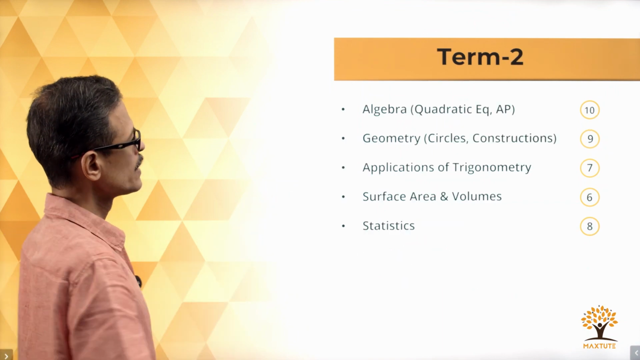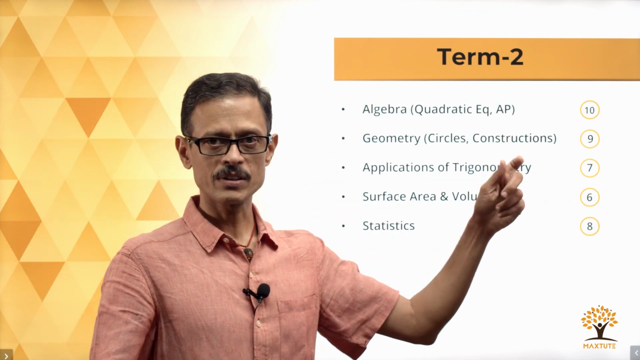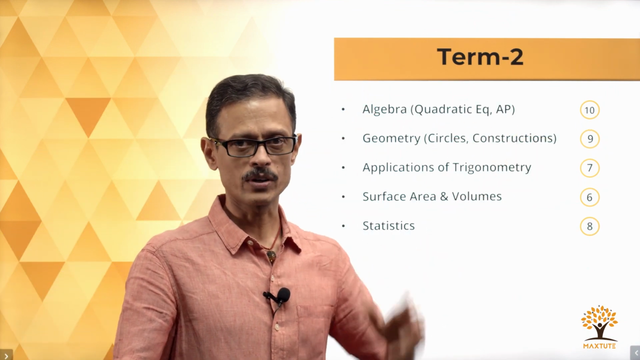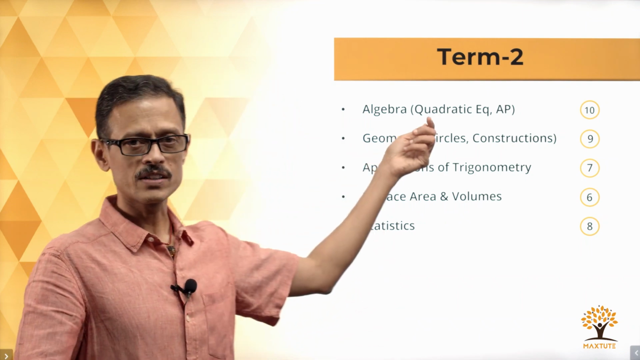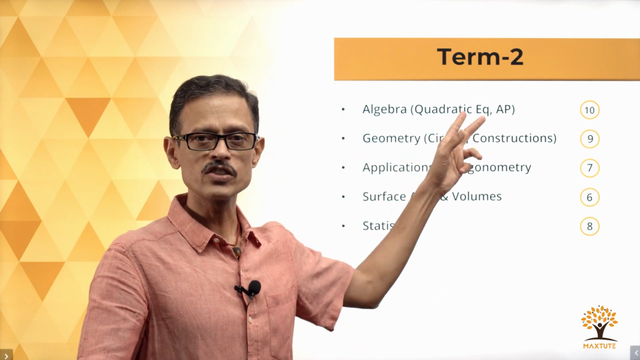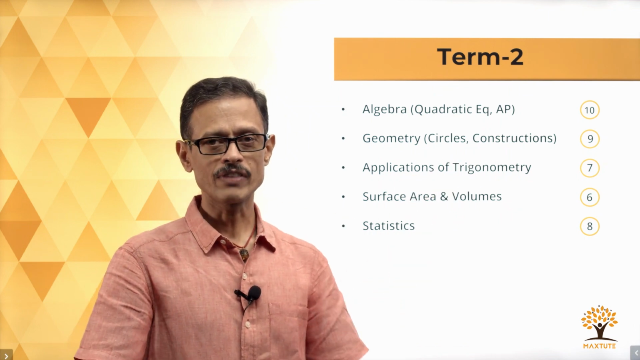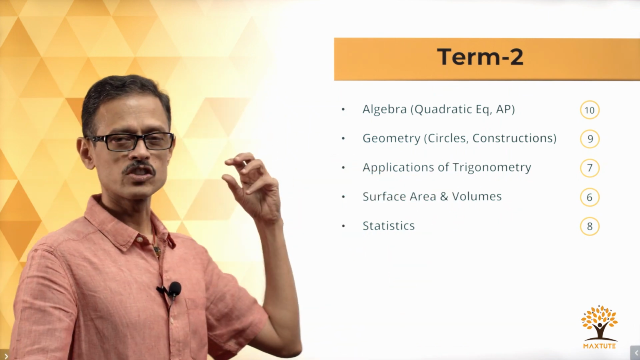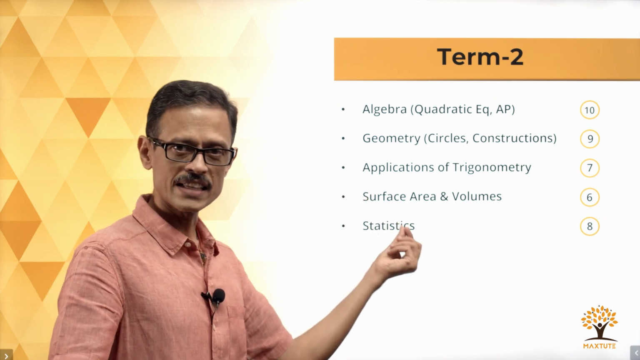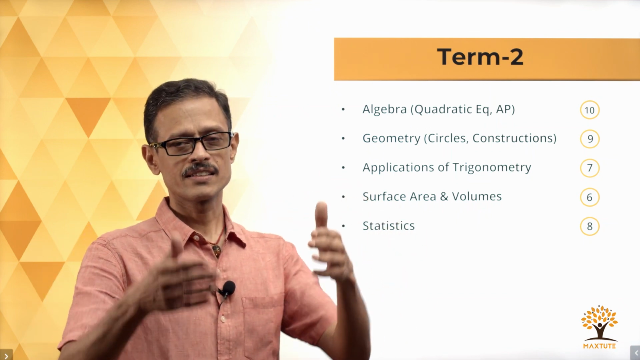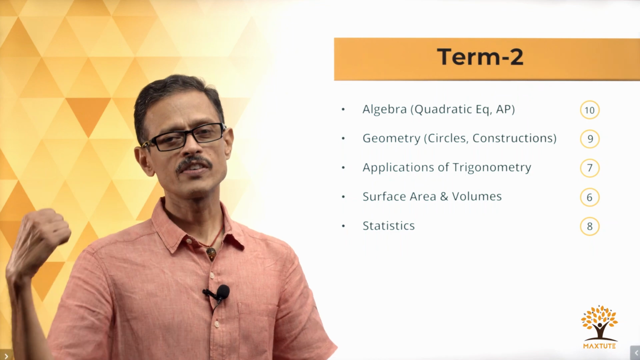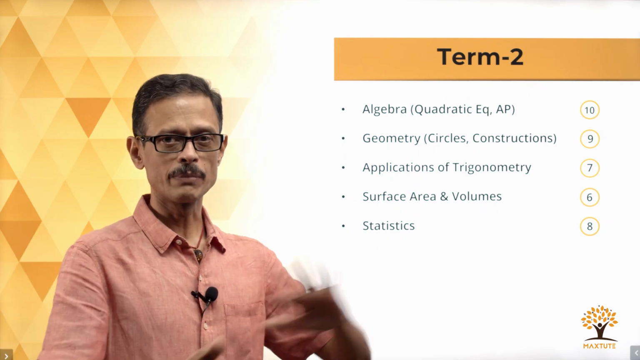Move on to term 2. Term 2 in algebra, we got 2 chapters, quadratic equations and arithmetic progression. And in the unit of geometry, you got circles and construction. So, these 2 units have 2 chapters each, which is exactly why you have 7 chapters and 5 units. Applications of trigonometry, which is primarily heights and distances, surface areas and volumes, and within statistics, the second term focuses on statistics, while the first term focused on probability. So, this is a breakup of it.